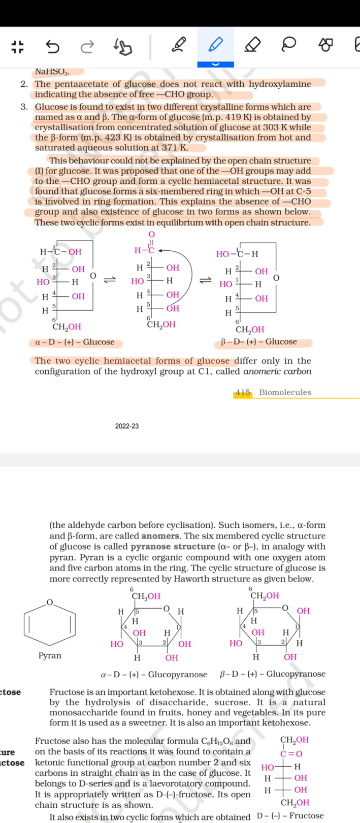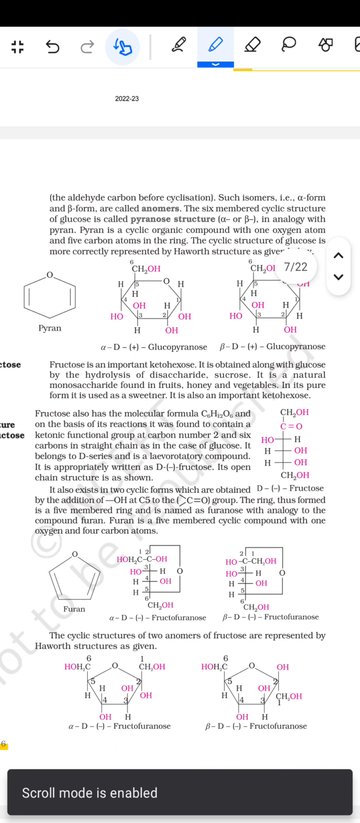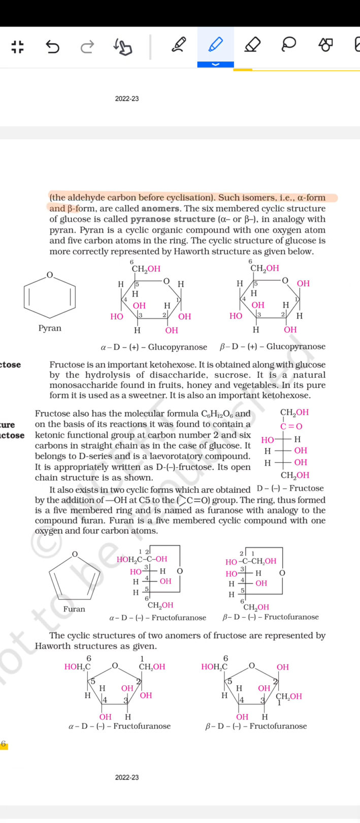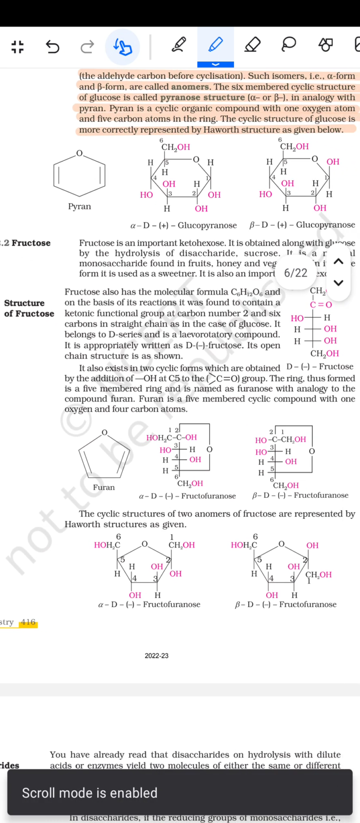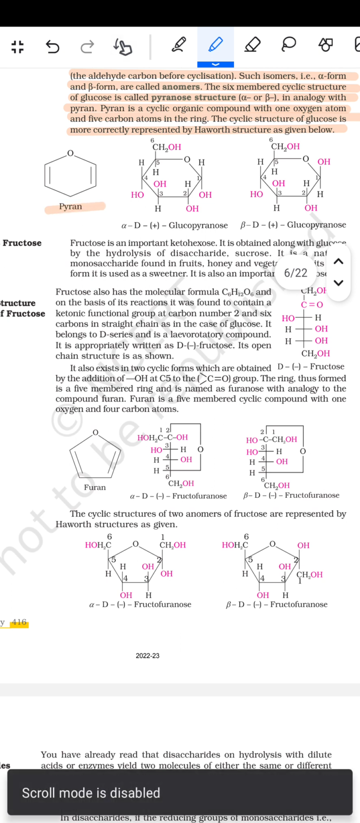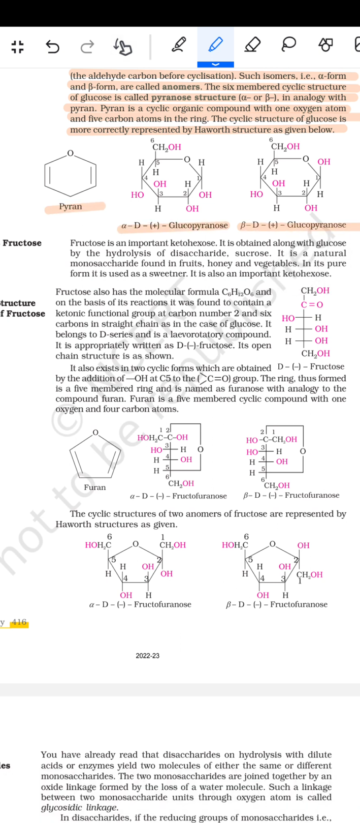The two cyclic hemiacetal forms of the glucose differ only in the configuration of the hydroxyl group at the C1, called the anomeric carbon, the aldehyde carbon before cyclization. Such isomers, that means alpha form and the beta form, are called the anomers. The six-membered cyclic structure of the glucose is called the pyranose structure, alpha or beta, in analogy with the pyran. Pyran is a cyclic organic compound with one oxygen atom and five carbon atoms in the ring. The cyclic structure of the glucose is more correctly represented by the Haworth structure as given below. तो ये हो गया पायरन।